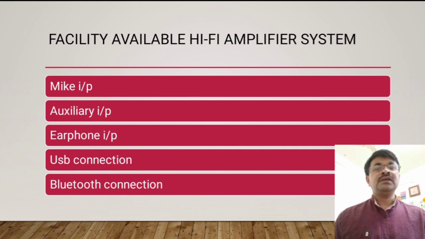Bluetooth connections: this Bluetooth connection will be helpful for connecting a mobile device to the hi-fi amplifier system for playing back audio signals. Student, an important point is that this hi-fi system can be used in mobile phones, television receivers, radio receivers, laptops, and so on.